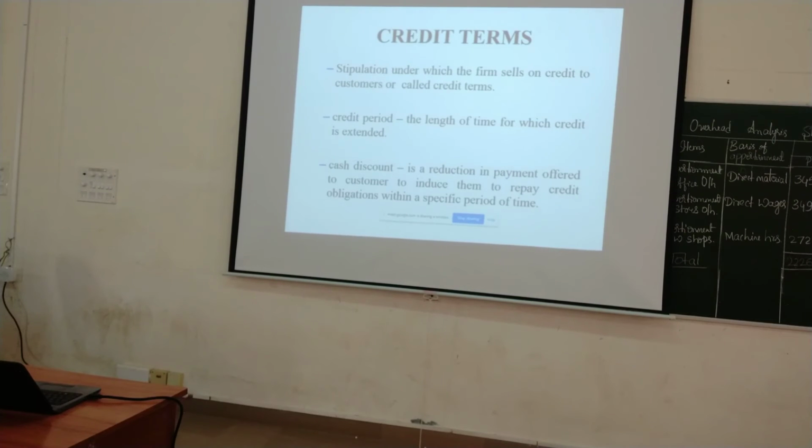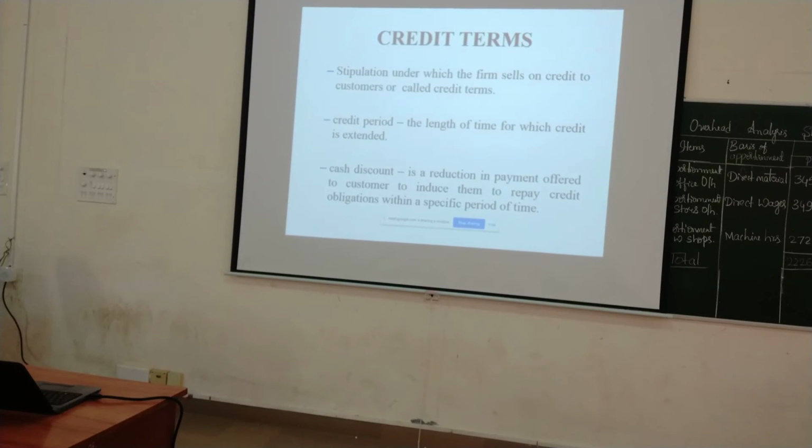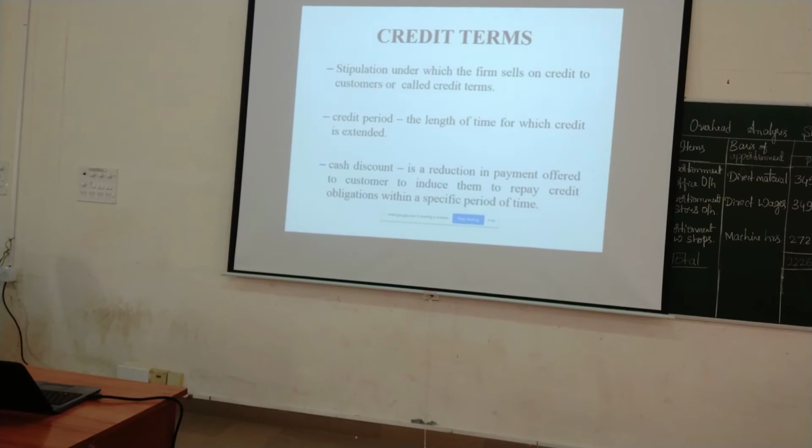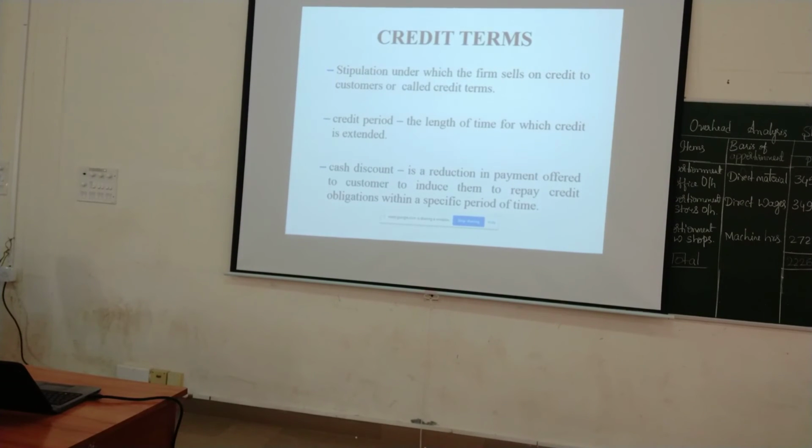So same way, sometimes the bank will offer you, if you clear the entire loan amount as well as the interest, whatever dues are there, by today, you will be eligible to get a subsidy of 25%. Why do they do all this? Just to ensure that they get back at least the principal amount. Okay. So here, what will this firm do?